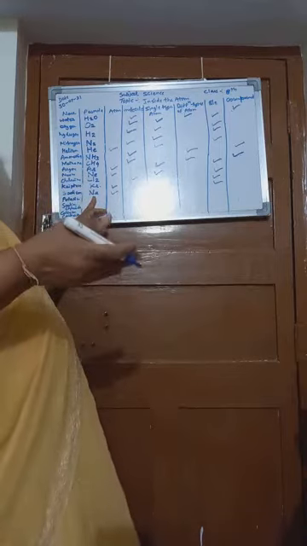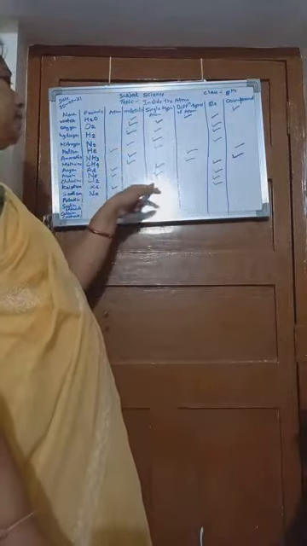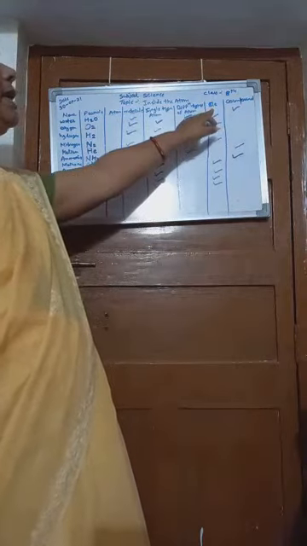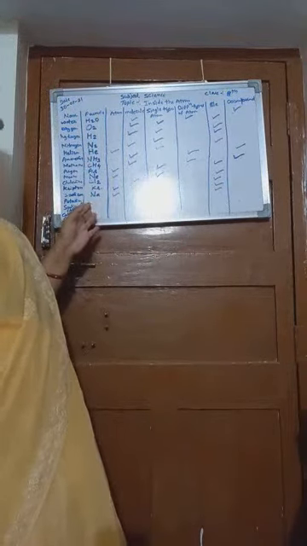If it consists of more than one atom, then it will be a molecule. Whether it is single type of atom or different types of atom in a molecule, it consists of only one type of atom, that is Na. It is single type of atom in a molecule, not different types. Then whether it is element or compound, it is element, not compound, because it consists of only one type of element according to this formula.